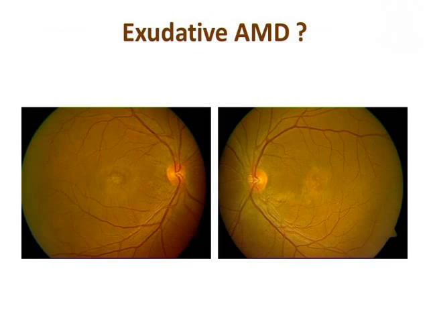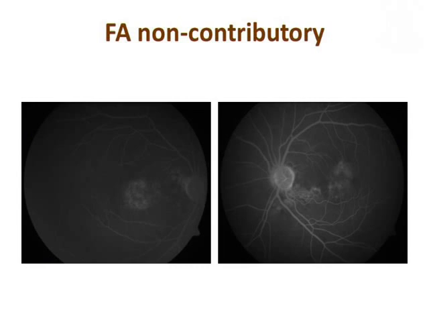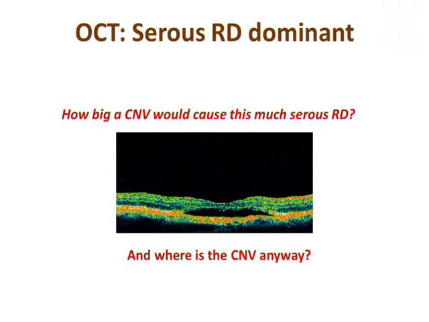There is another case which looked like exudative AMD to us. Angiography was very non-committal. We did not know if it could be exudative AMD, or a fibrovascular PED, or something else. Now again on OCT we see a serous detachment kind of picture, but again there is a splitting of the RPE and there is no CNVM actually. So if you have an exudative AMD like this, you should have a big fibrovascular PED. You don't see any fibrovascular PED here. So this is again a case of adult onset vitelliform dystrophy.